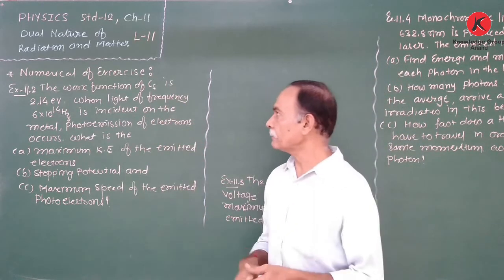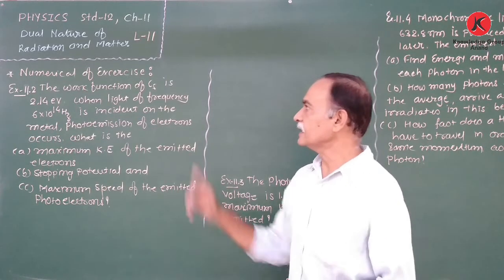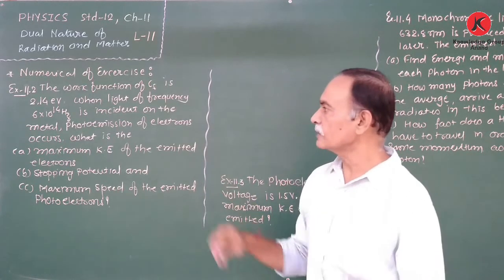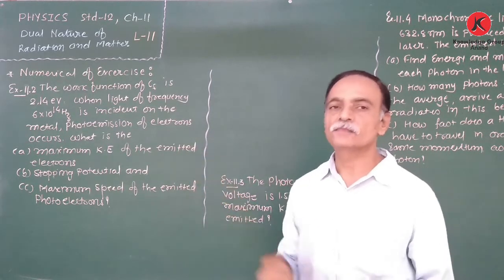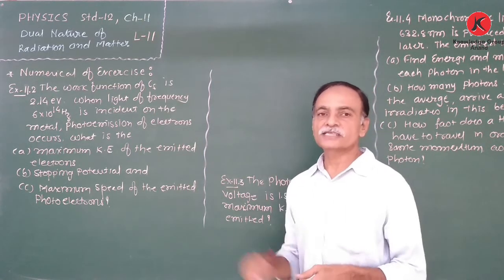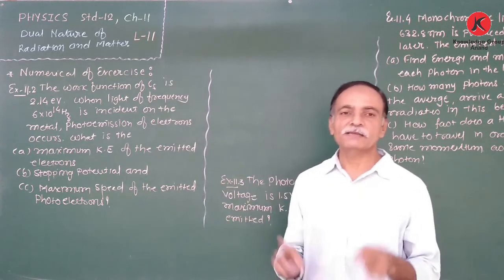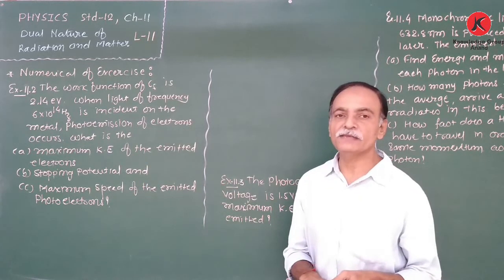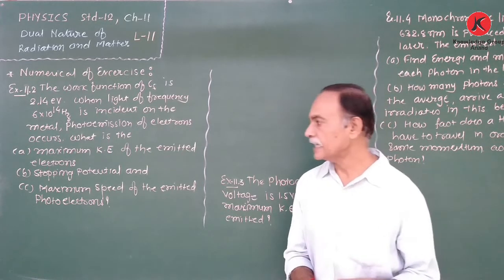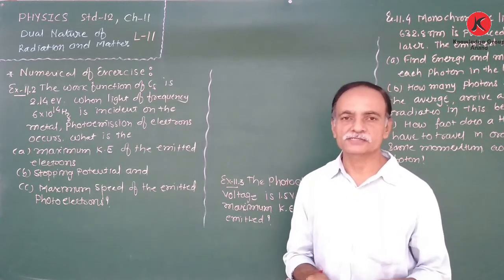Here, the work function of cesium is given as 2.14 electron volt. When light of frequency 6 × 10^14 hertz is incident on the cesium metal, photoemission of electrons occurs. In this photoelectric effect, we have to find the maximum kinetic energy of the emitted electron. Second, what is the stopping potential? And third, the maximum speed of the emitted photoelectrons.